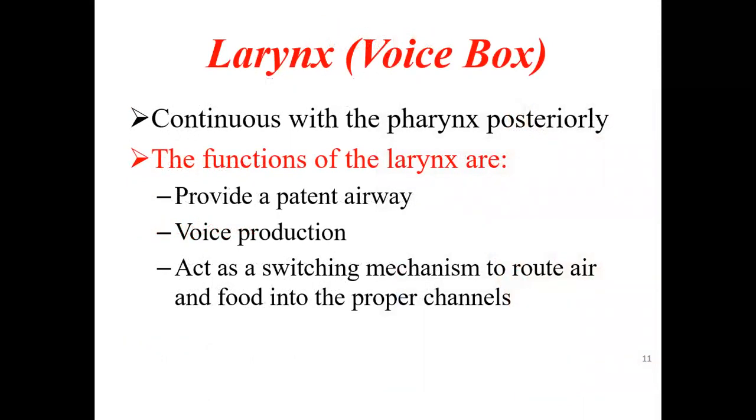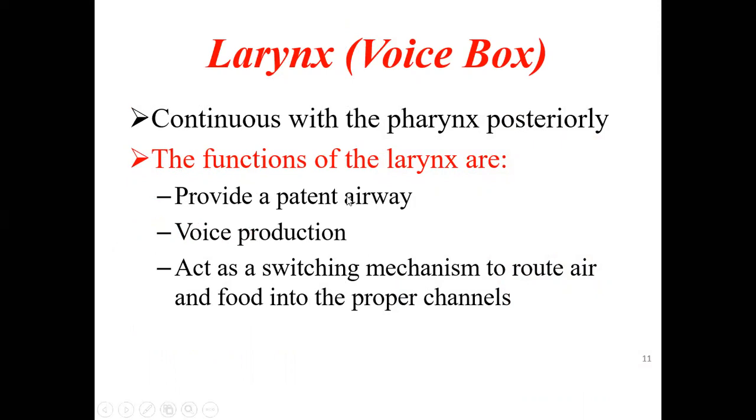What are the functions of the larynx? The first main function is that it produces sound, as the voice box. Second, it provides a patent airway, so the air can regularly enter and come out. Third, it acts as a switching mechanism to route air and food into the proper channels.